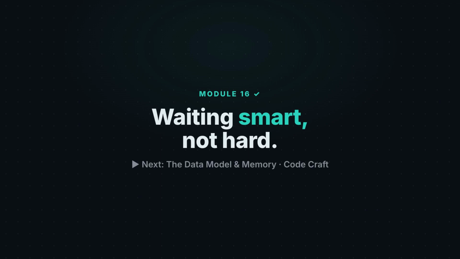Async for waiting, multiprocessing for crunching, a semaphore to cap how many run at once, and the GIL finally makes sense. Next time, the data model and memory. Names, objects, and the one that trips everyone.